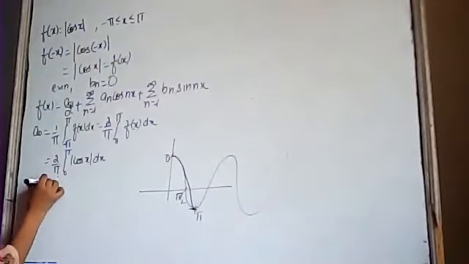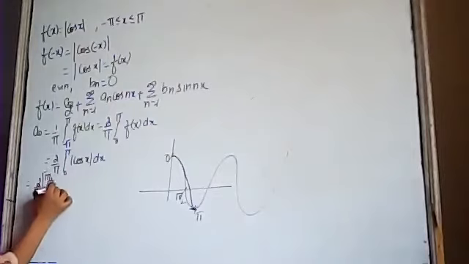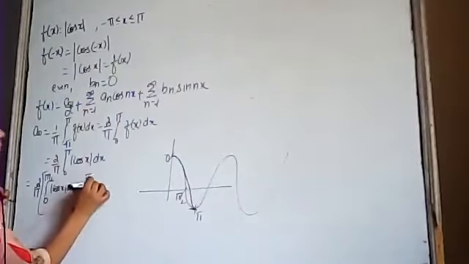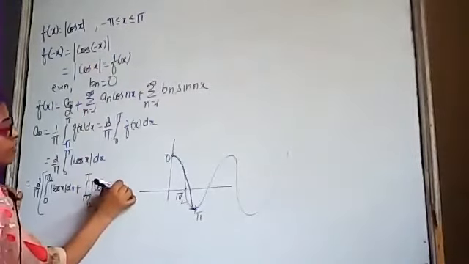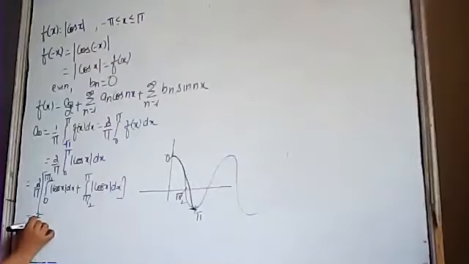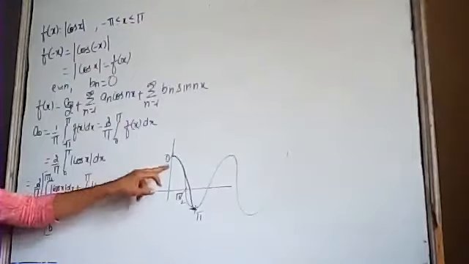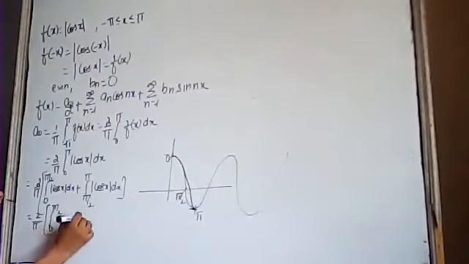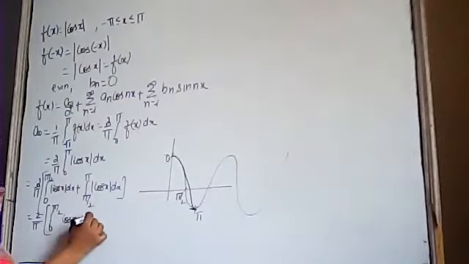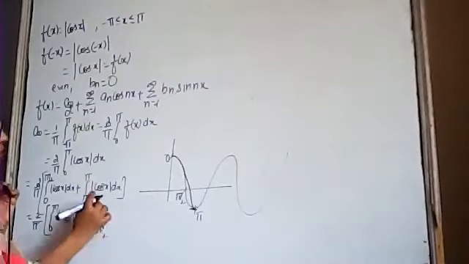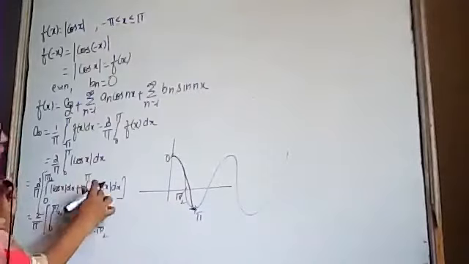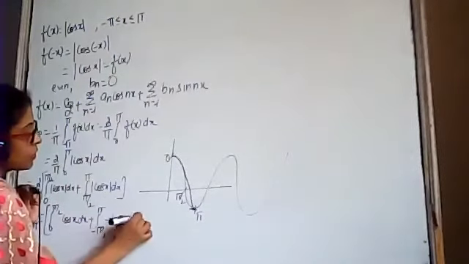So we will divide the interval in two parts. One is from 0 to pi by 2, mod of cos x dx, and second will be pi by 2 to pi, mod of cos x dx. This is 2/pi, integral 0 to pi by 2. In the interval from 0 to pi by 2, the value of cos is positive, so mod of cos x will become positive cos x, plus integral pi by 2 to pi. In the interval from pi by 2 to pi, the value of cos x is negative, so mod of cos x will become minus cos x.